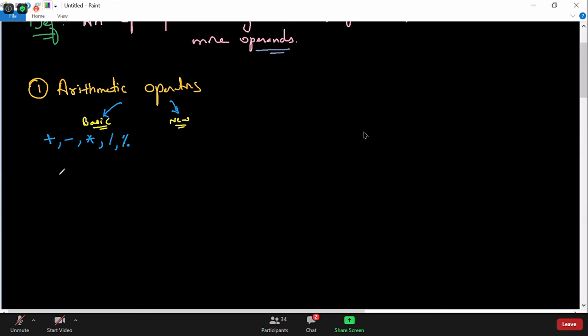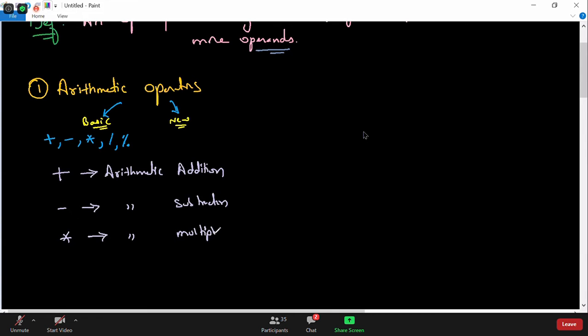If you wish me to write it down, I will write it down. So this stands for arithmetic addition. Then the next one is called arithmetic subtraction. This one is called arithmetic multiplication, and this one is called arithmetic division.